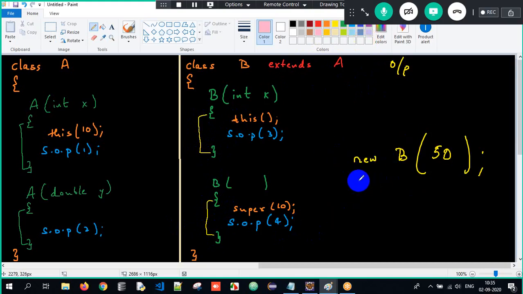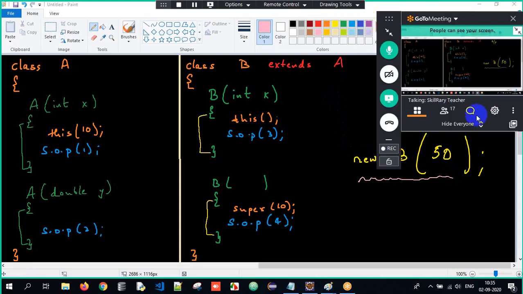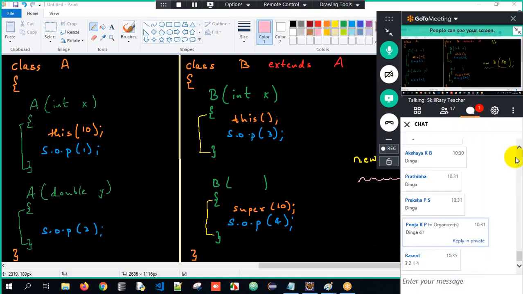When I invoke this constructor, where will it go? And that constructor, where will it go? Just analyze that and tell me what will be the output. Think and tell me what will be the sequence. It's fine, you're taking time, but I just want you to understand the flow. Is it 1, 2, 3, 4, or 3, 2, 4, 1, or 4, 1, 2, 4, or whatever it is? That's up to you. Even if you're wrong, it's fine. Just tell me the answers quickly.